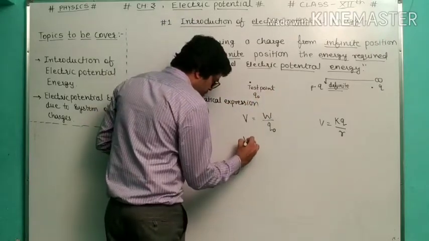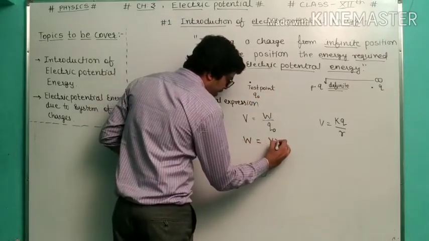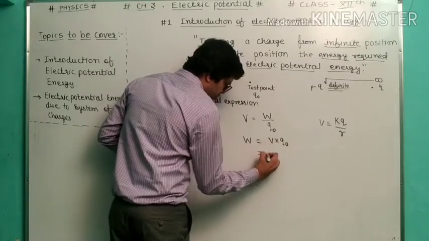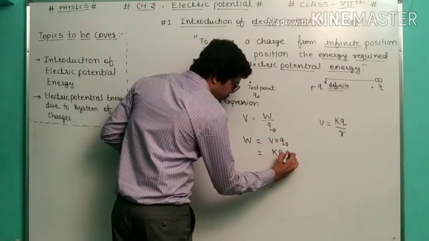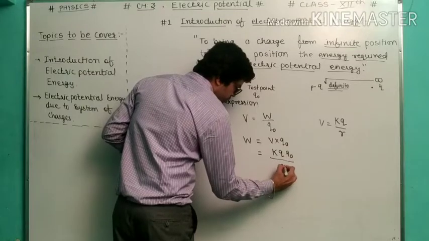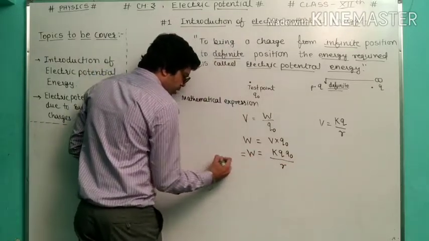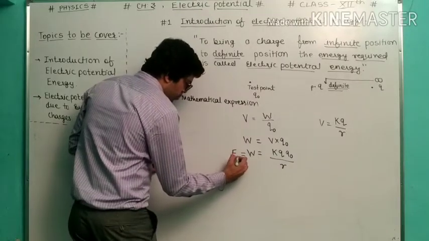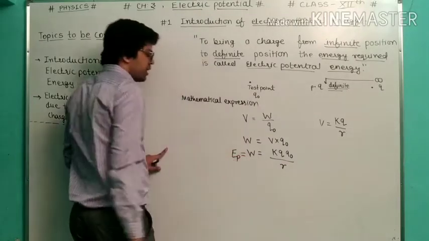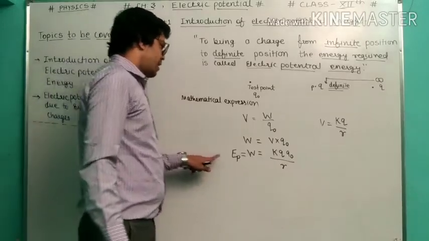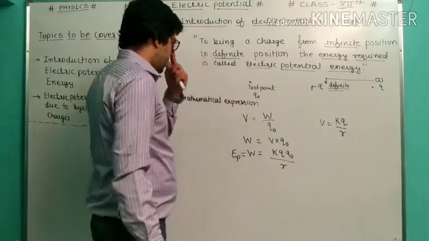So W is equal to V into Q0. So the formula is KQ into Q0 upon R. And you know that work done is also called energy, so it is the electric potential energy.